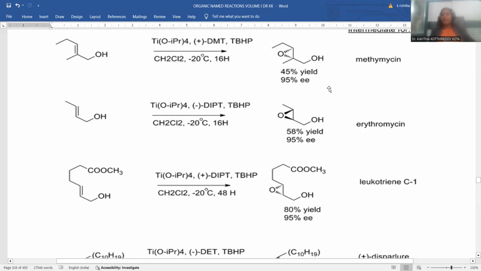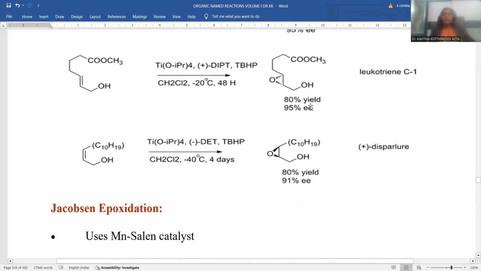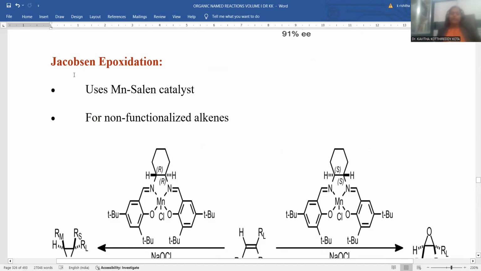That's the reason why so many compounds were synthesized by means of Sharpless asymmetric epoxidation. That's the reason why you have to understand that whatever reaction we are choosing is most significant for the observation, right? So these many applications, these many examples pertaining to the application purview, are also manifested for the Sharpless asymmetric epoxidation process.